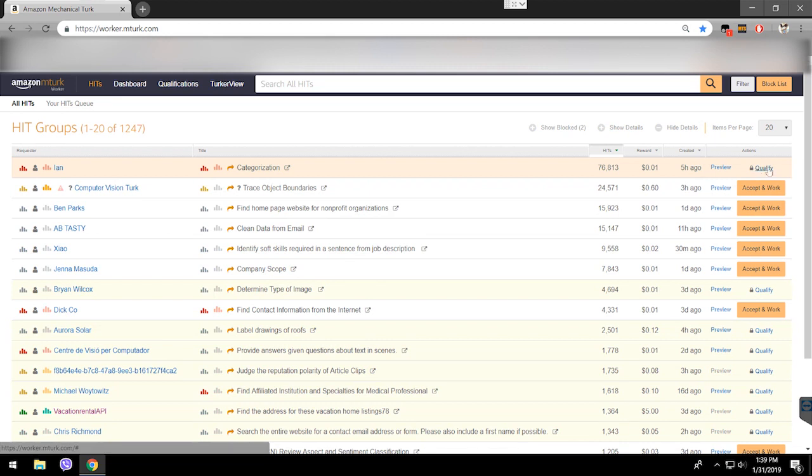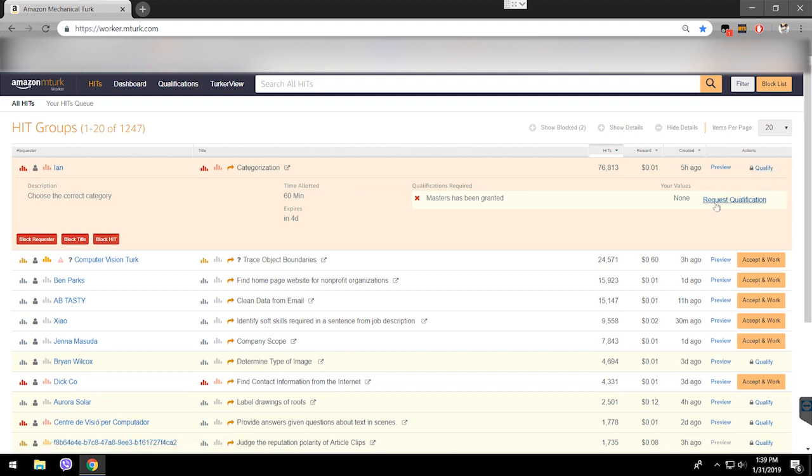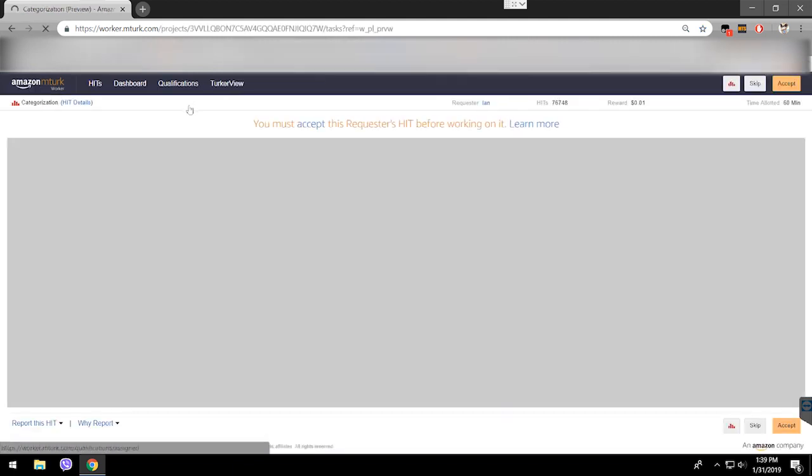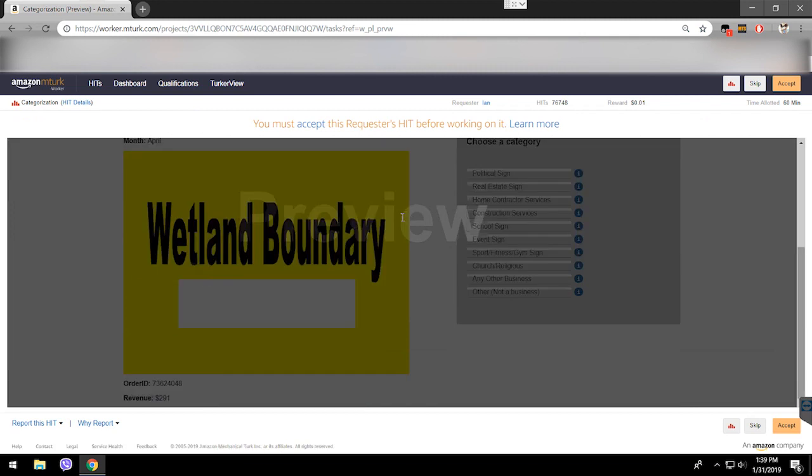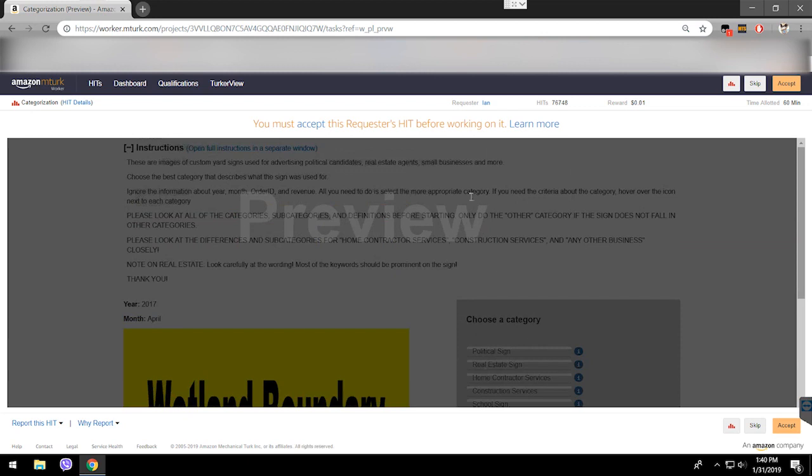It shows qualify. If you click request qualifications, some qualifications you can simply request them from the requester like this, but mostly you can't. Mostly you're gonna have to do another qualification job or task. You can click on the preview button to see the actual task, but you can only preview it. Like, what is this task? Sometimes you'll be like, I want to see this task before I accept it and work on it. If you accept it and you just want to return it, that's no problem. It just saves you a few seconds.